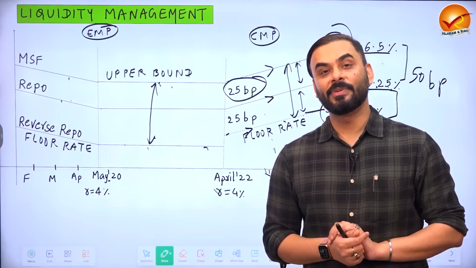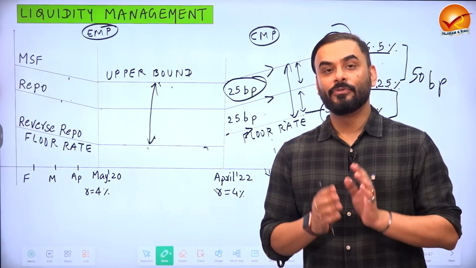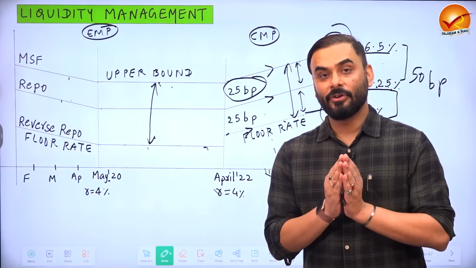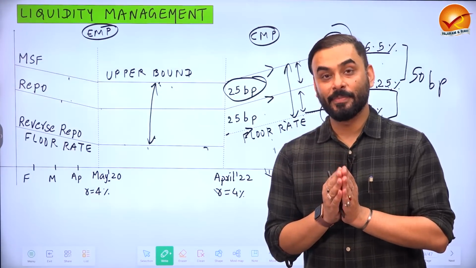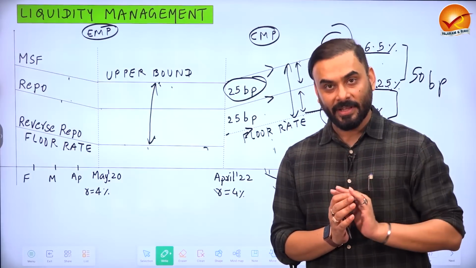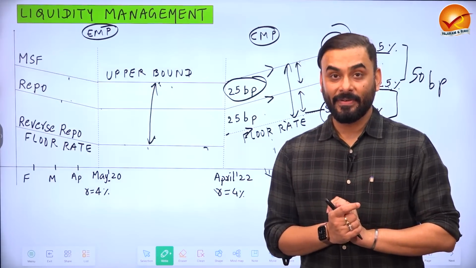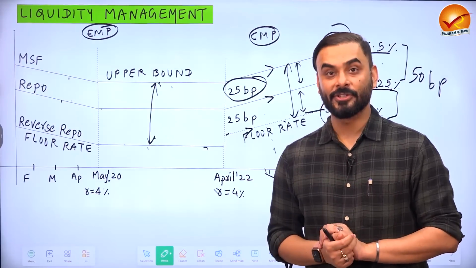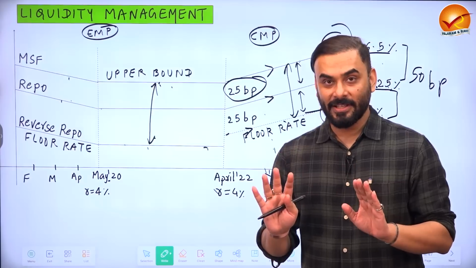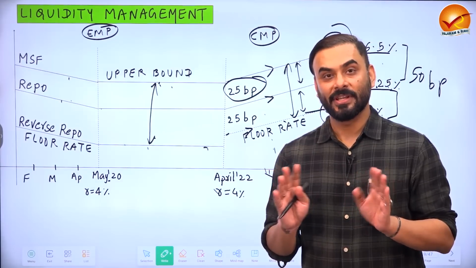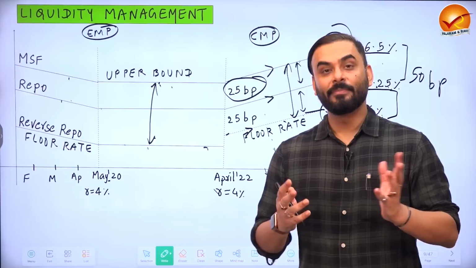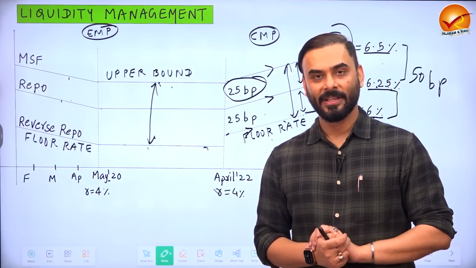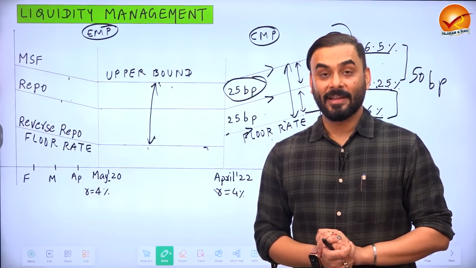So monetary policy transmission is the mechanism through which whenever there is a change in policy rate in India like repo rate, the benefit of that change in the policy rate must reach the consumer. So if RBI is reducing the repo rate, it must reach the consumer. And if RBI is increasing the repo rate, then overall interest rate in the economy, including lending rate, should also increase. If this happens efficiently in the economy, then we say that monetary policy transmission is efficient. But we might have noticed that in the past, whenever we used to go to the banks to take a home loan, for example, you can talk to your parents and they will tell you that earlier they used to do homework.